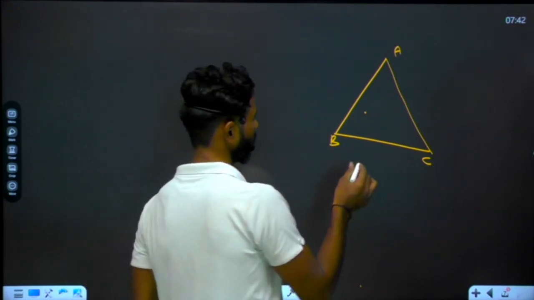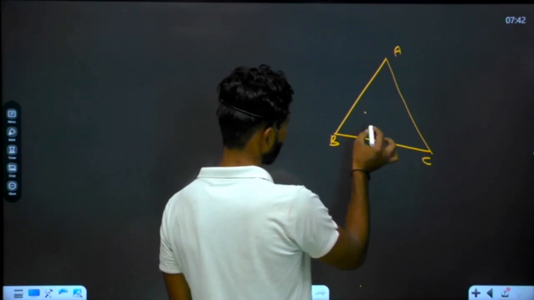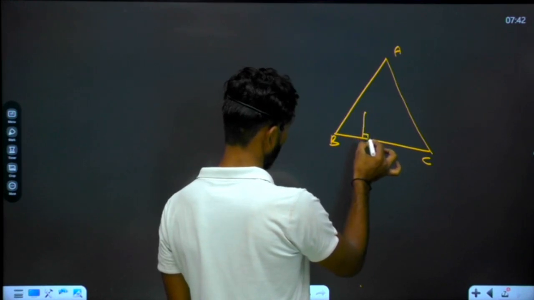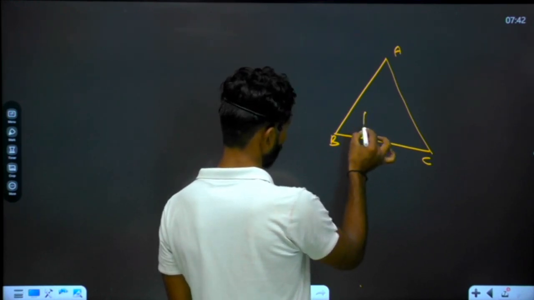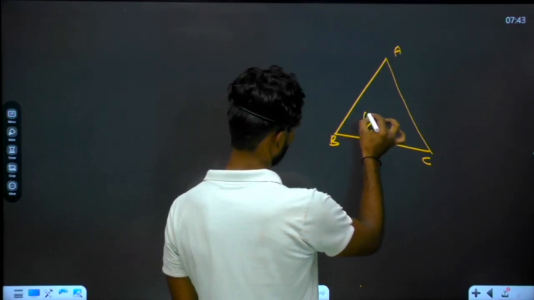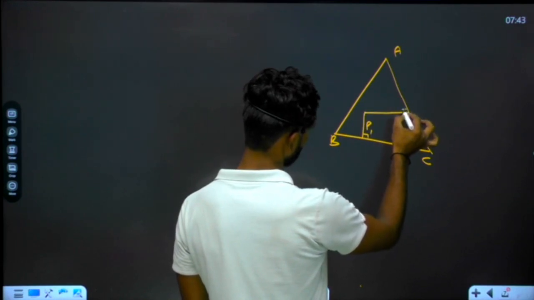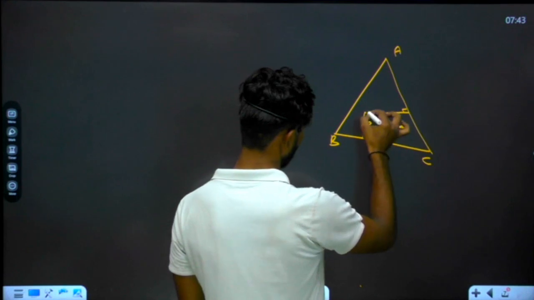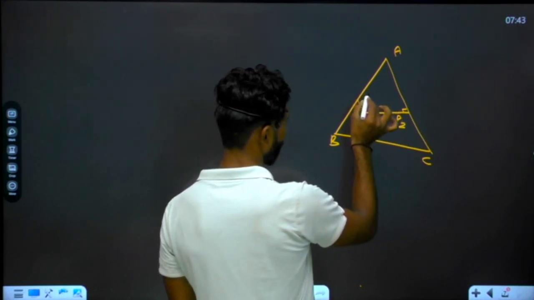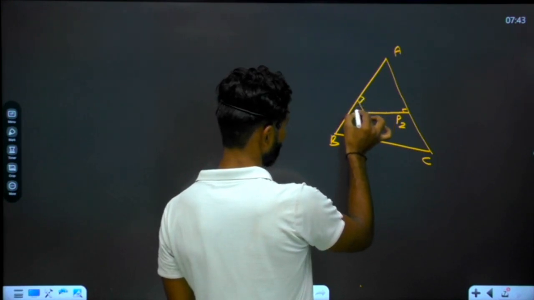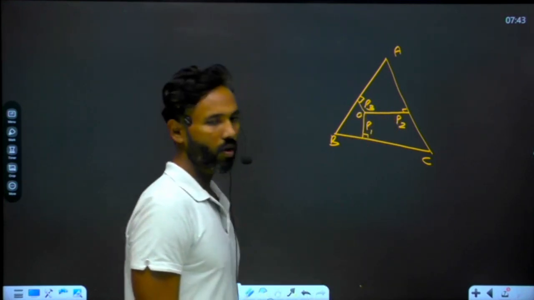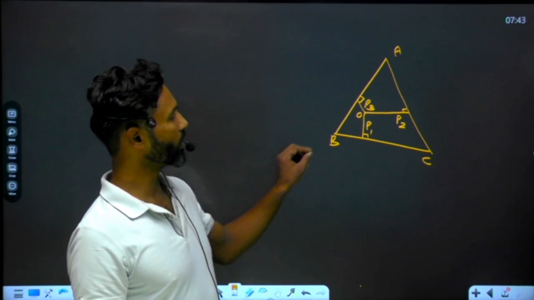Suppose this is the point, and we have to drop a perpendicular on each side, and the lengths of those perpendiculars will be provided. A perpendicular is drawn from this point on side BC, and its length is, suppose, P1. Another perpendicular is dropped on AC, and its length is P2. A third perpendicular is dropped on AB, and its length is P3. So three perpendiculars are dropped from point O. Point O is a point inside the triangle.